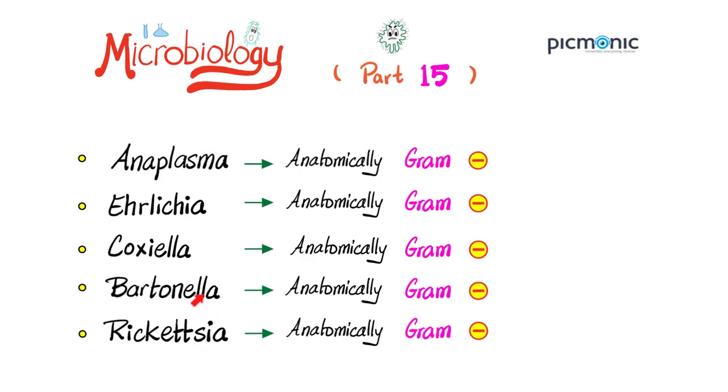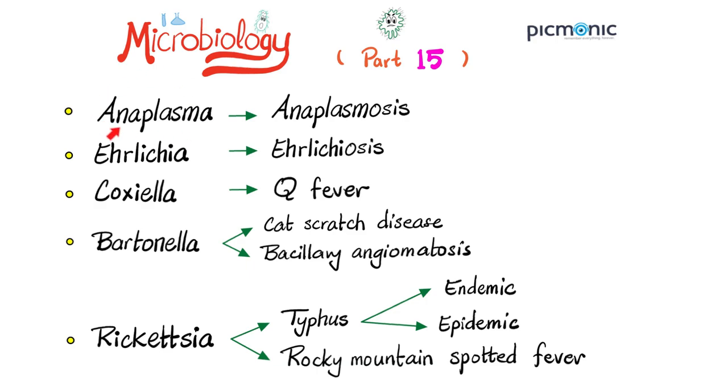All of the bacteria that we are going to talk about today are anatomically gram-negative. This does not necessarily mean that they stain well with gram stain. Next, the diseases. Anaplasma is the bacterium. The disease is anaplasmosis. Ehrlichia is the bacterium. Ehrlichiosis is the disease. Coxiella bacteria causes Q fever. Bartonella causes cat scratch disease.